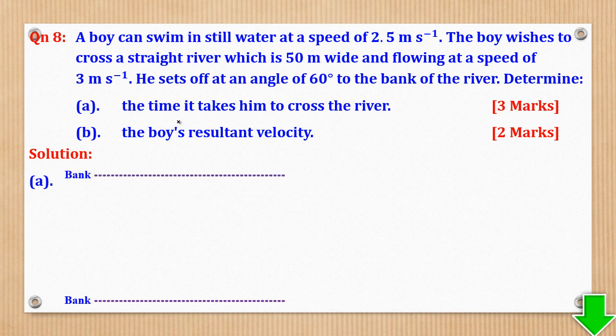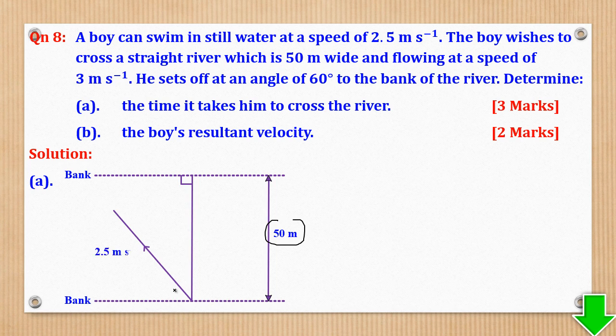So one, we have two banks. The river is 50 meters wide. Then the boy moves at an angle of 60 degrees to the bank with a speed of this. But the river is also flowing at a speed of 3 meters per second. So he will reach somewhere.